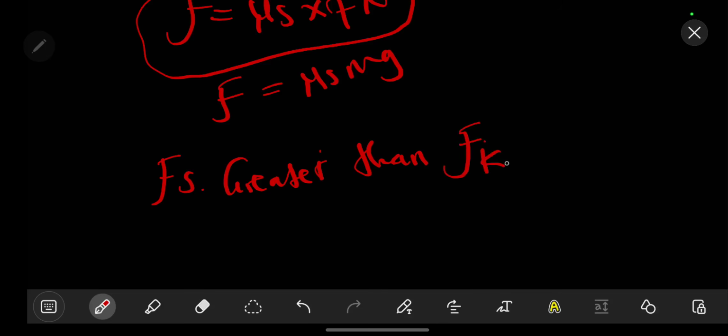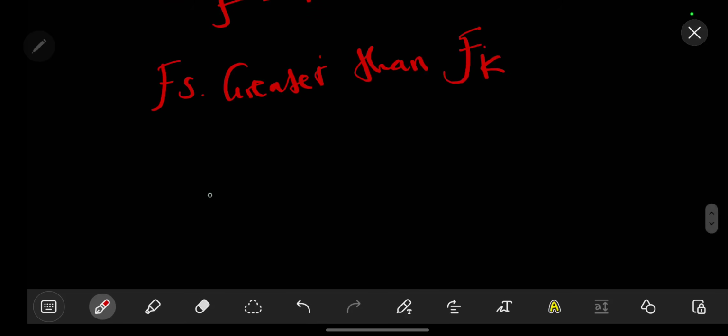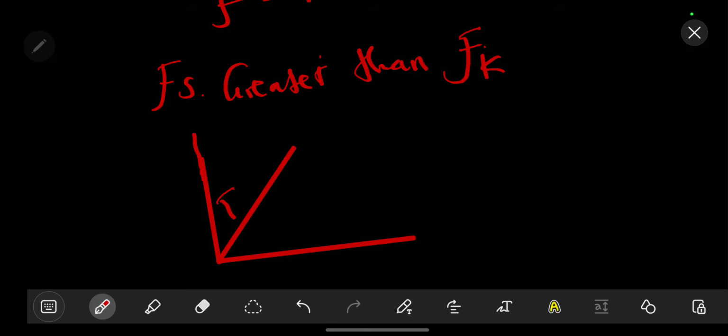kinetic friction. So this is what we talk about. So it is very difficult for you to move an object that was not moving. That's number one. Number two, it is easier for you to move an object that is already moving like that. So if we have such a situation, we go up like that. So now this graph shows you what the force is equivalent to.